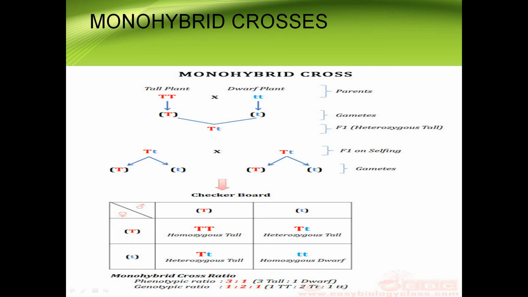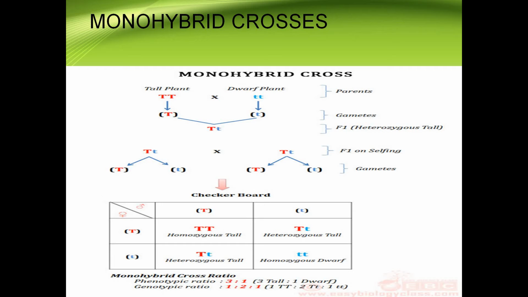A gene of a particular character represented either with both capital letters or both small letters, we call it homozygous condition. If both are in uppercase, we call it tall, and both in the lowercase, we call it dwarf character or the short character.